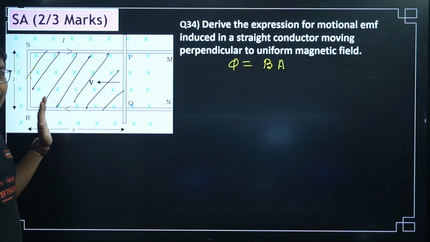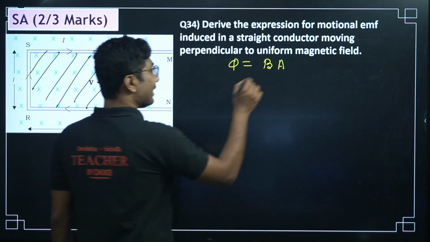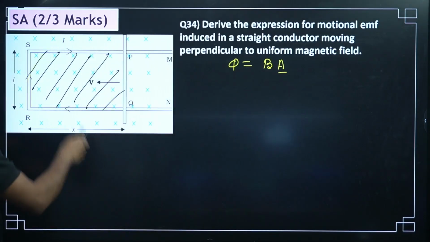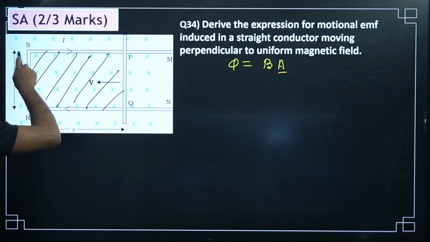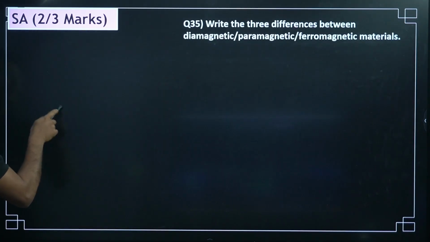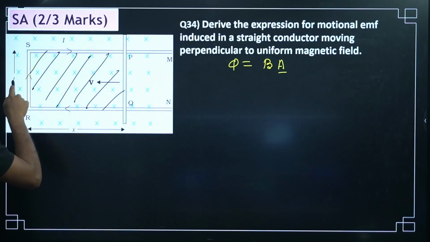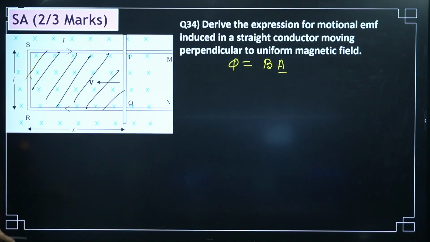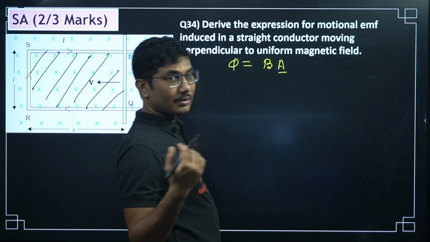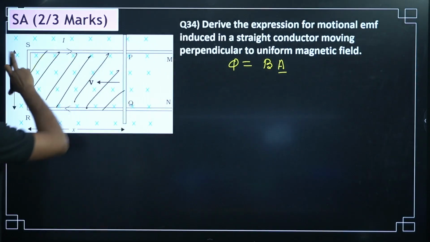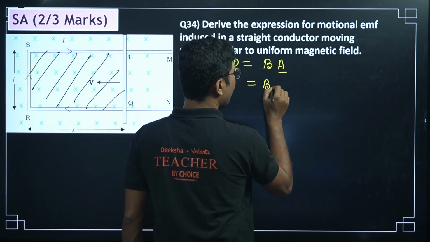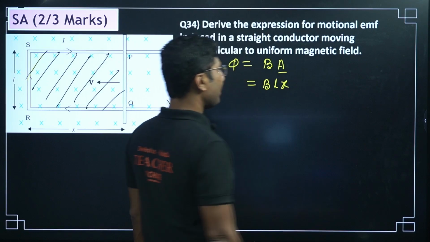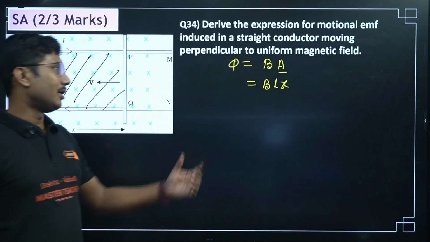Now what is the magnetic flux over here? Flux is magnetic field into area. So what is the area in this particular case? The area is given by length times width. This is the length, this is the width. So we can write this as B into L into x. BLx is the flux.